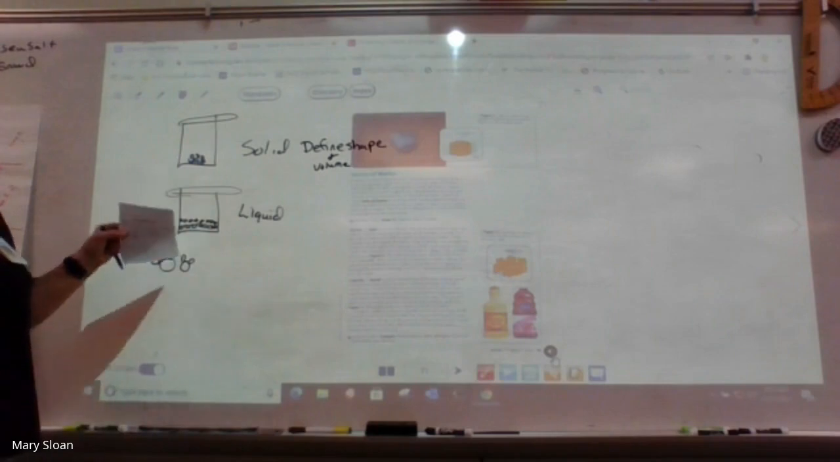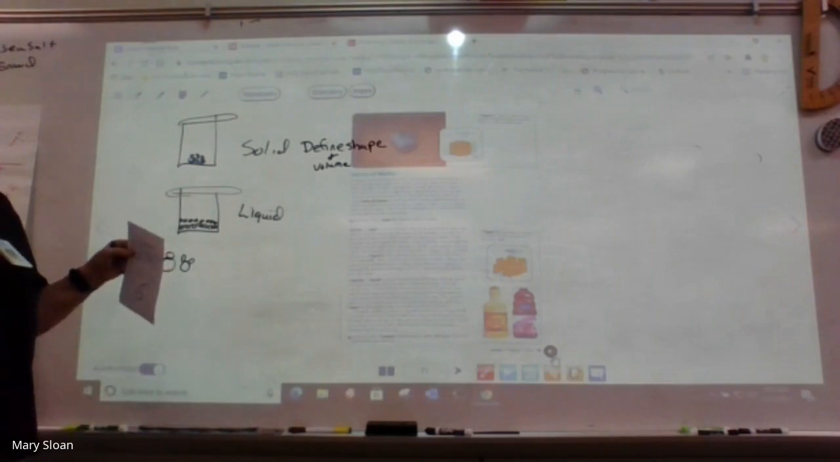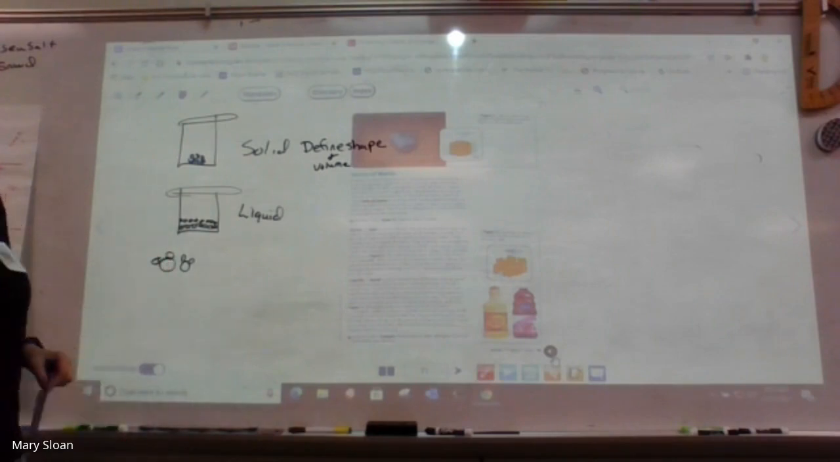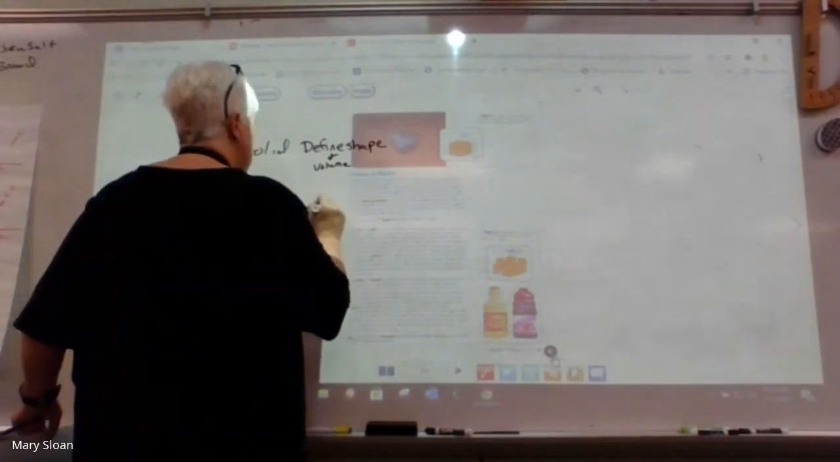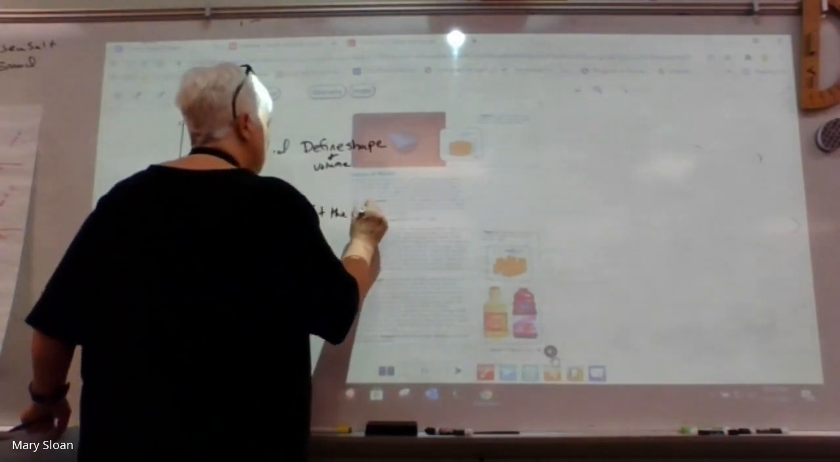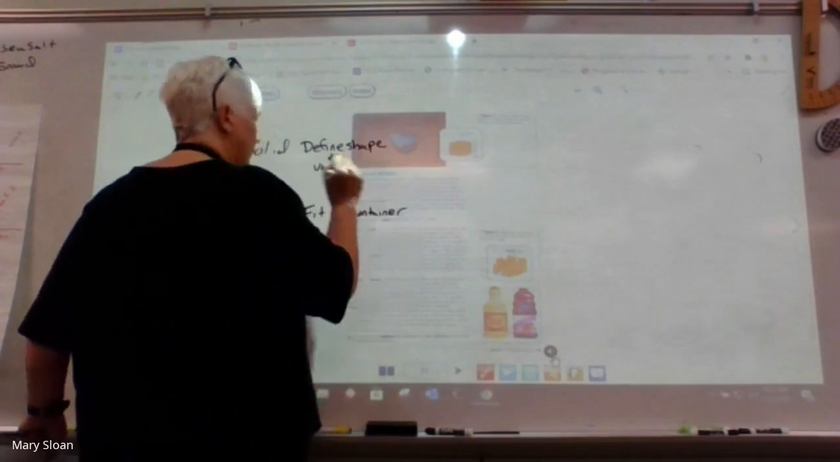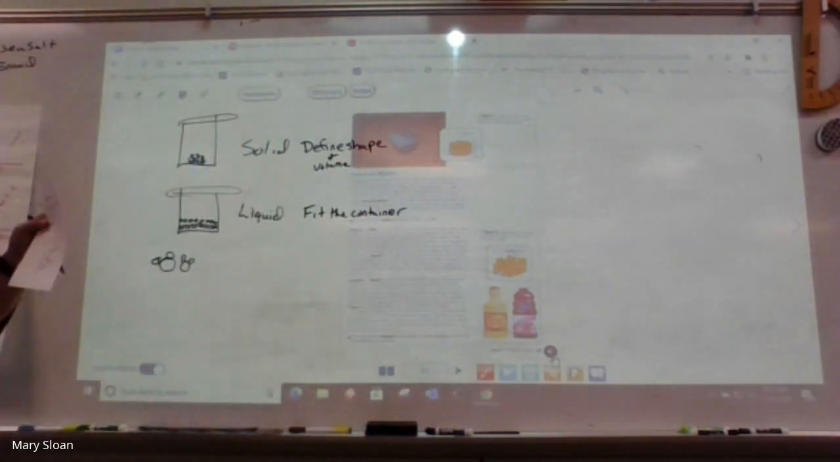How about a liquid? It can change because it changes to fit whatever container. Okay, there we go. If I take water out of a bottle and pour it in a cup, it changes. Yes, sir. Container. So write that.